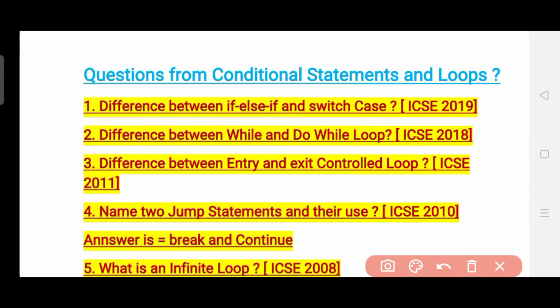Now look at the second and third question. You will find that both questions are not exactly the same, but they are the same. The second question is the difference between while and do while loop, which was asked in the year 2018, and the third question demands the difference between entry and exit control loop, which was asked in the year 2011. If you know, then both questions are exactly the same, because while loop is entry control and do while loop is exit control. So do prepare this question also, because it is an important question.